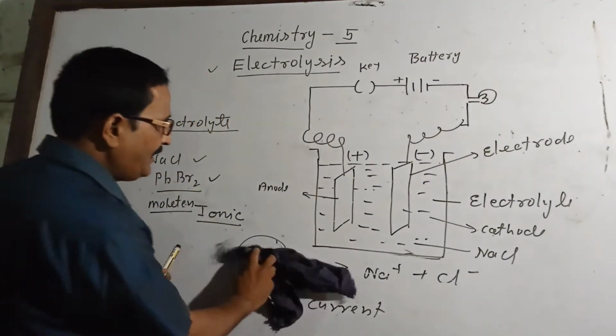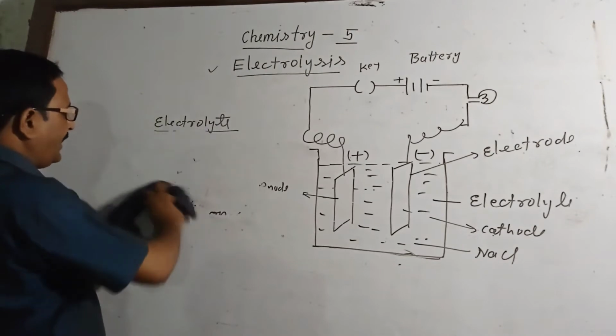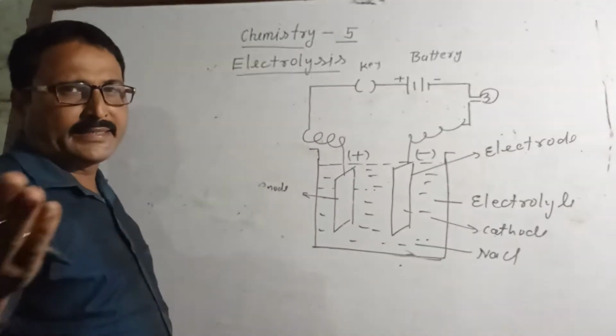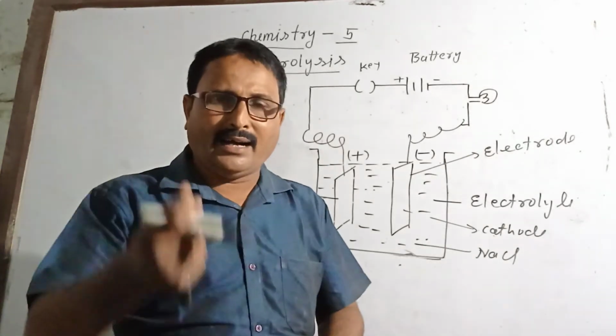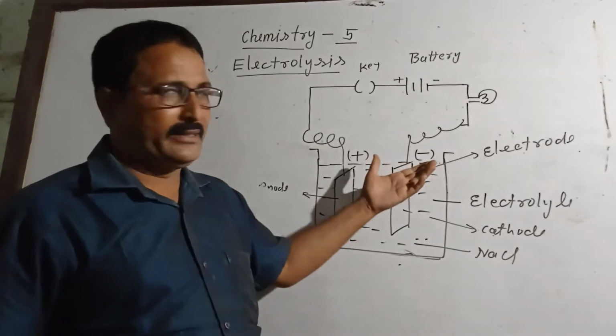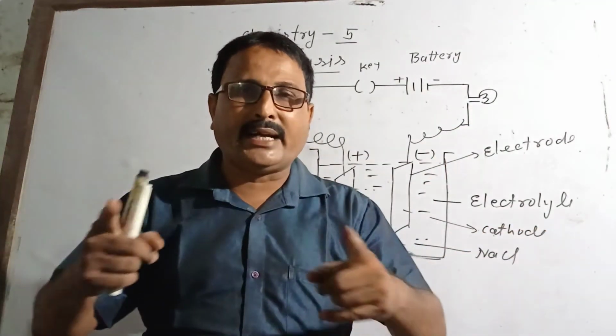Now, you know about the electrode. What is an electrode? The terminal of the cell, as in physics; you have already discussed that, or you will study it in physics. The terminal of the cell is known as electrode.